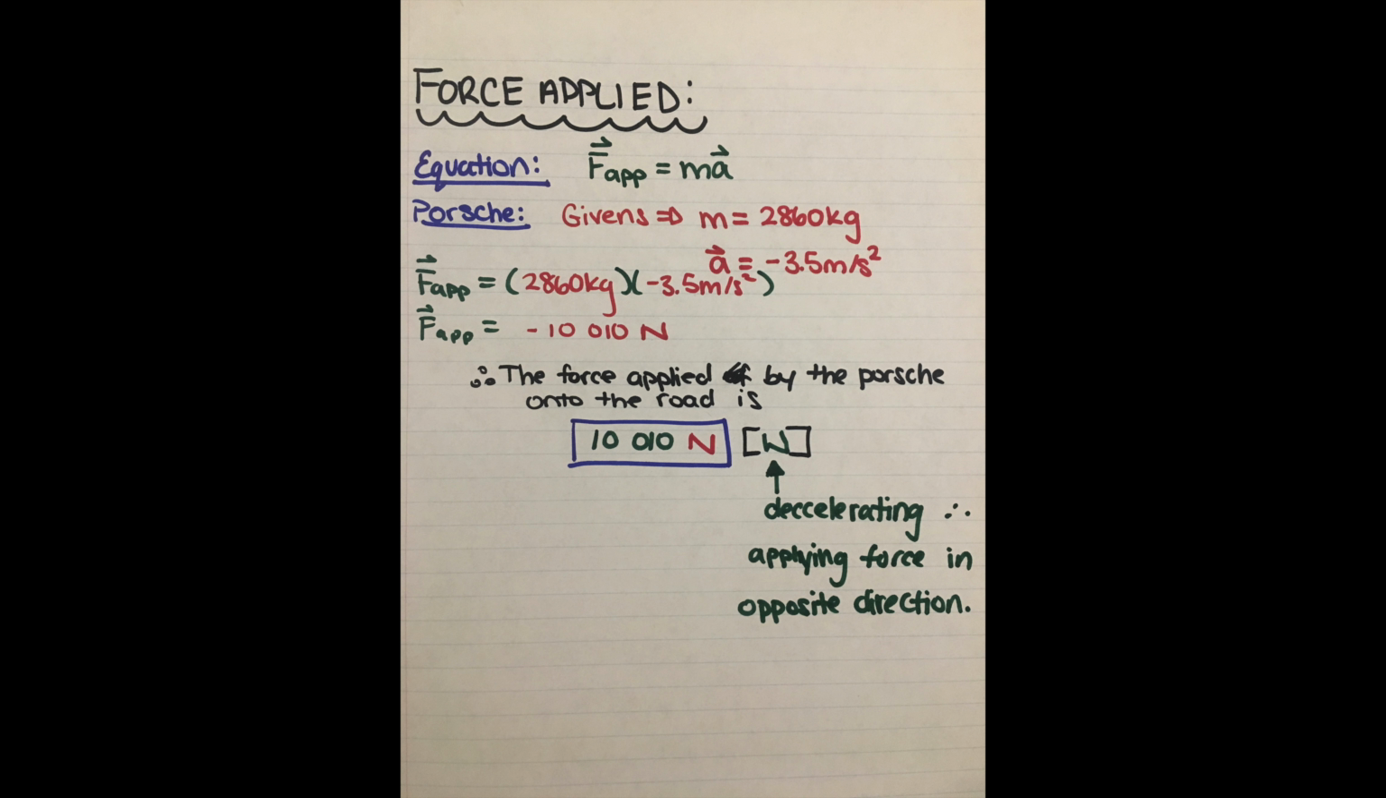A force is applied by the Porsche onto the road during the deceleration. This occurs because every force, so the force from the road onto the car, has an equal and opposite reaction force, therefore the force of the car onto the road. We know this occurs because it is moving along the road, and therefore there's a force of friction from the road. This force of friction from the road causes a force applied from the car.